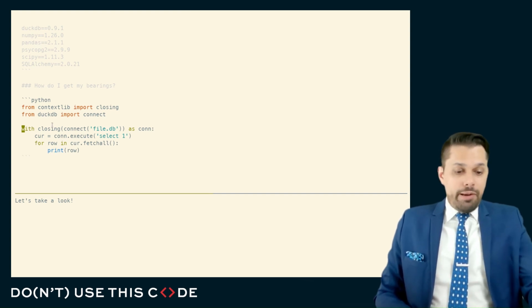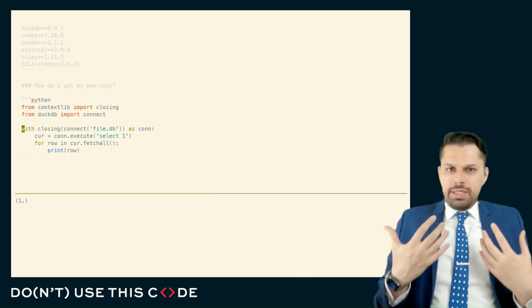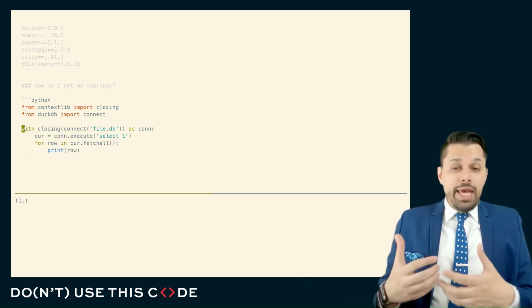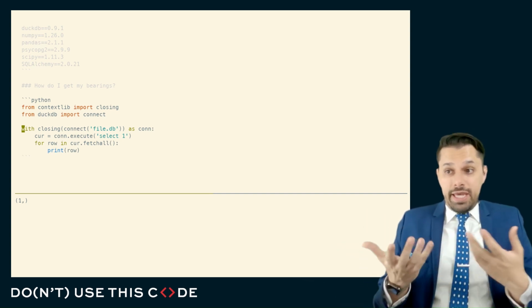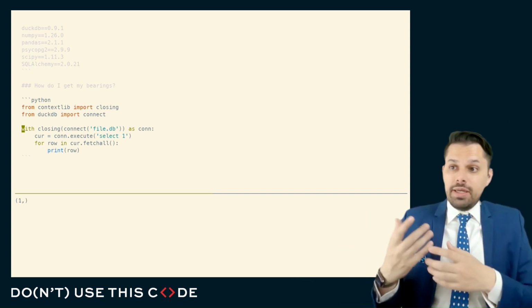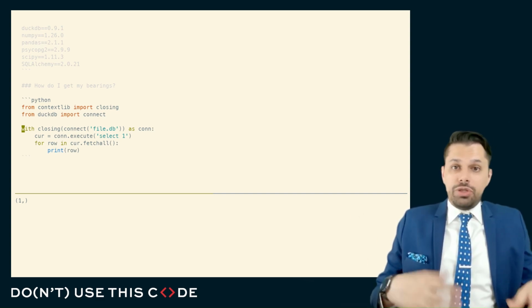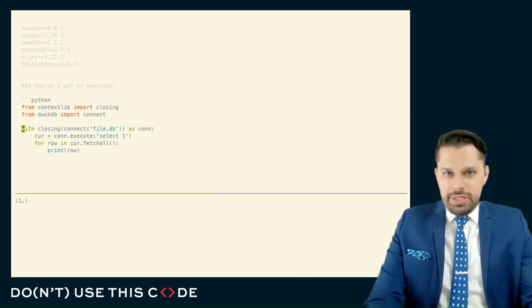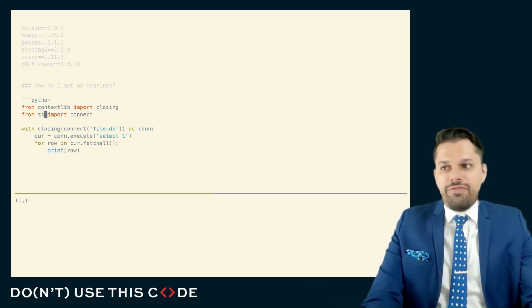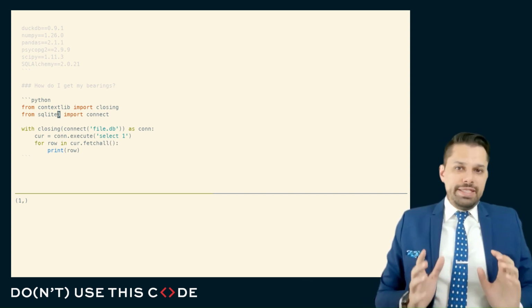And so to get my bearings, I can do the same thing that I do anytime that I'm trying to identify if some database API works. I can execute a statement of SQL against this database, in this case against an actual file on disk that represents this database, and see the results. And here the SQL I'm going to execute is just a select one. If you look at this code, this looks very similar to what you would write with SQLite. In fact, I can swap out the imports here, and this code will give me the exact same results.